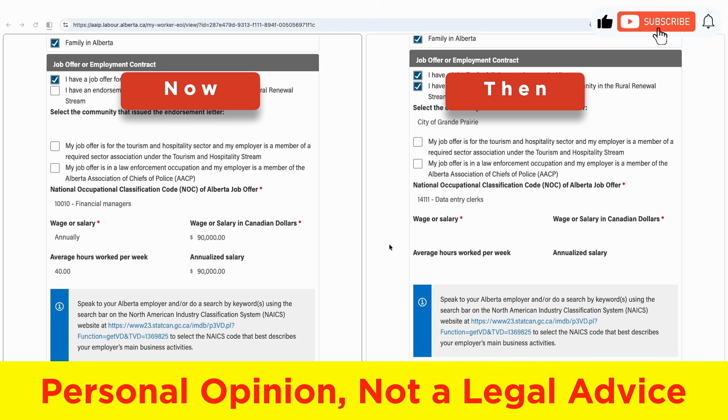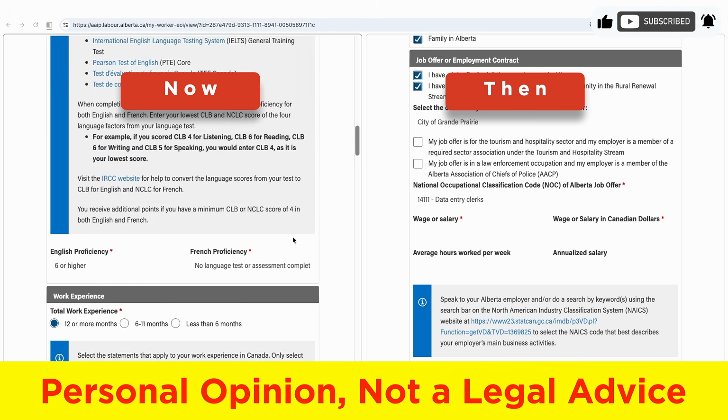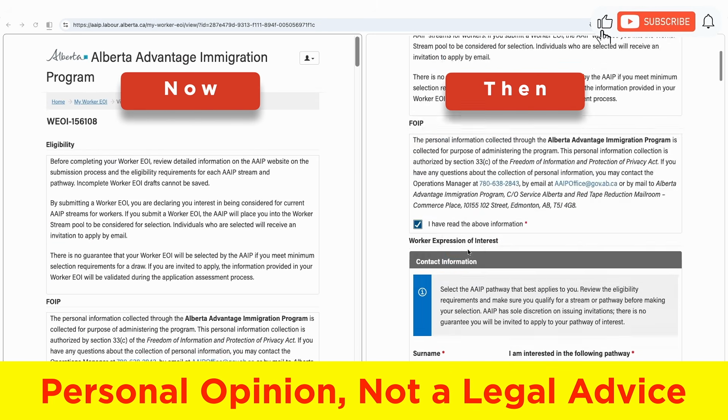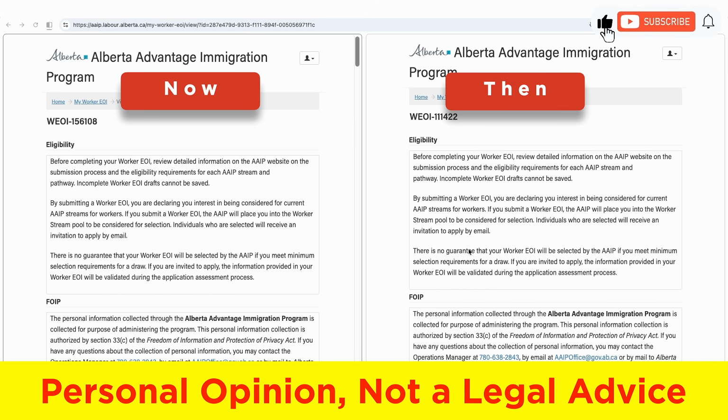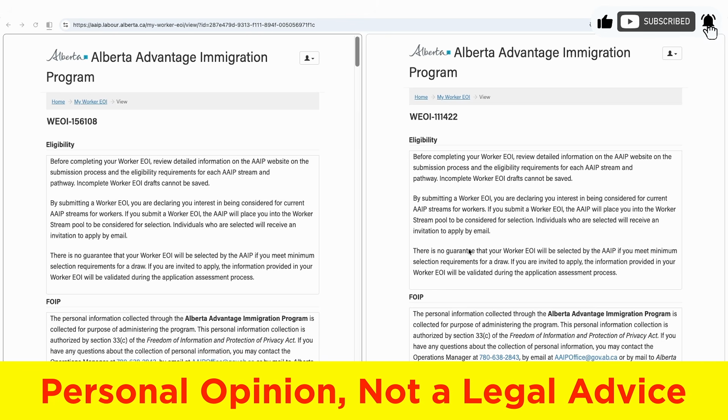There is no official confirmation from Alberta on how to approach the question of existing versus older expressions of interest, but in my personal opinion, again not a legal opinion, cancelling your expression of interest and creating a new one should not hamper your application.